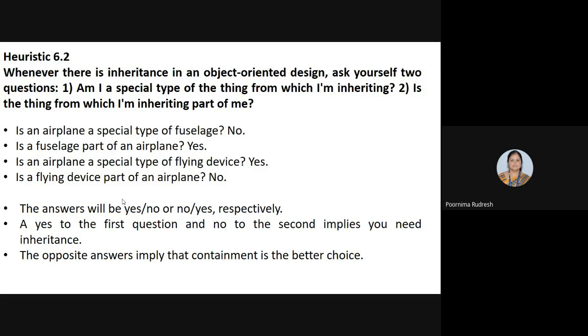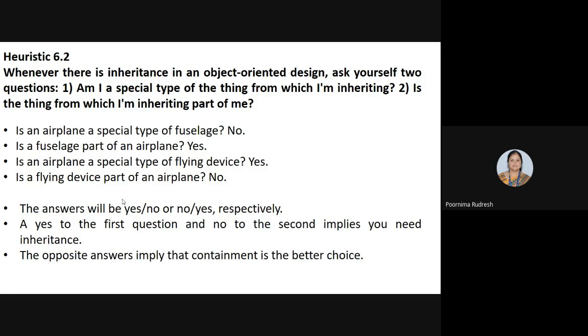So for the first question it is no, for the next two questions it is yes, and for the last question it is no. Based on the question, the answer will be either yes or no, or no or yes, respectively. A yes to the first question, meaning the airplane is a special type of fuselage, and a no to the second, meaning the fuselage is not part of the airplane, leads to the inheritance relationship.